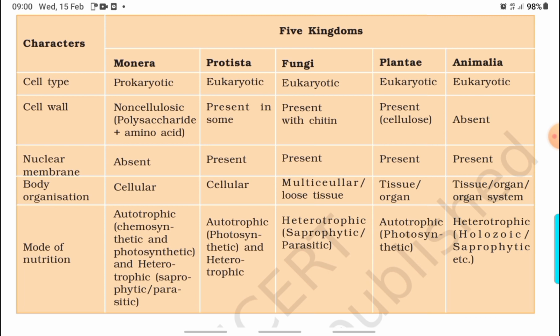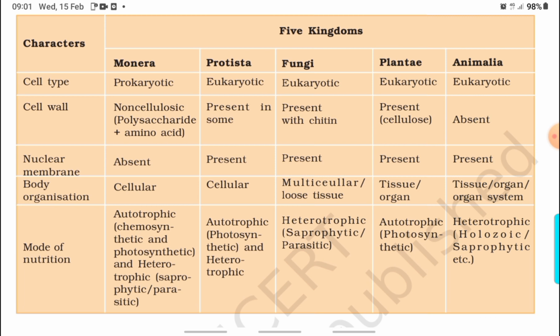For nuclear membrane, it is absent in Monera, present in Protista, present in fungi, present in Plantae, and present in Animalia. Body organization for Monera, it's cellular. Protista, it's cellular. Fungi, it is multicellular or loose tissue. Plantae, it is tissue or organ. For animals, it is tissue or organ system.